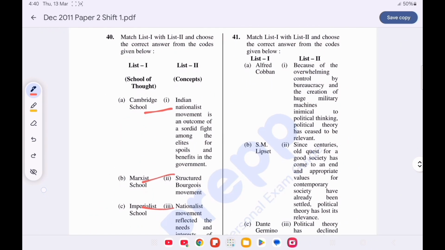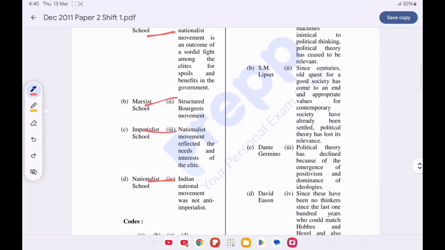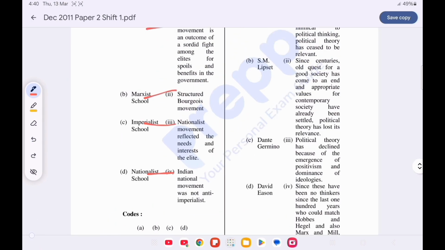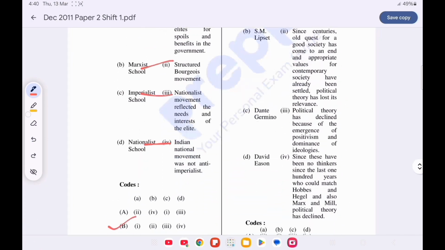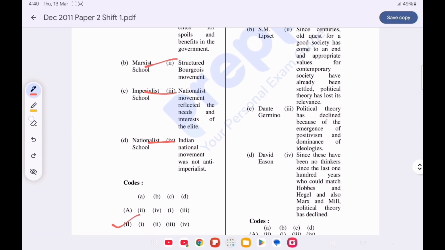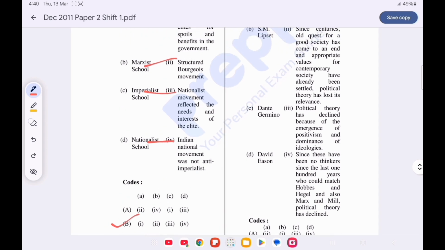Question number 41. Match list 1 with list 2 and choose the correct answer from the codes given below. These statements are related to the decline of political theory. Option D is correct. First is Alfred Cobban, who gave the statement that since there has been no thinker in the last 100 years who could match Hobbes and Hegel, and also Marx and Mill, political theory has declined.